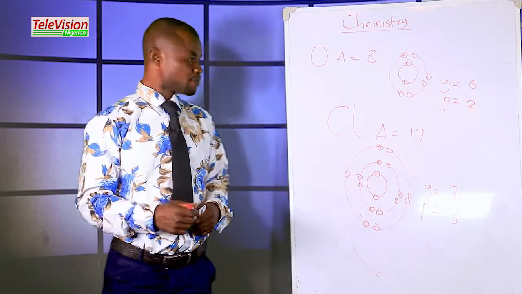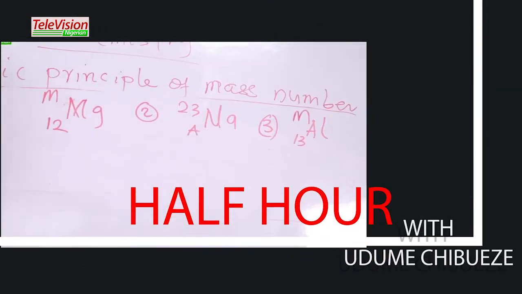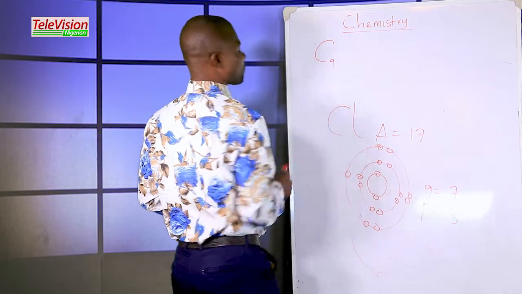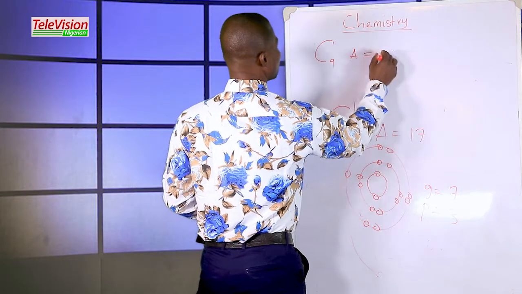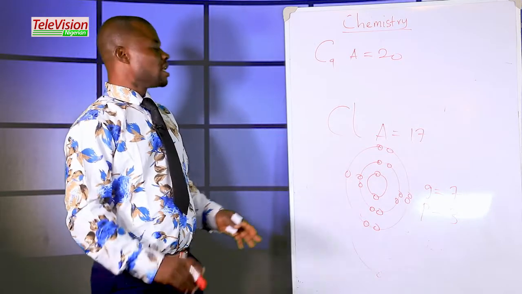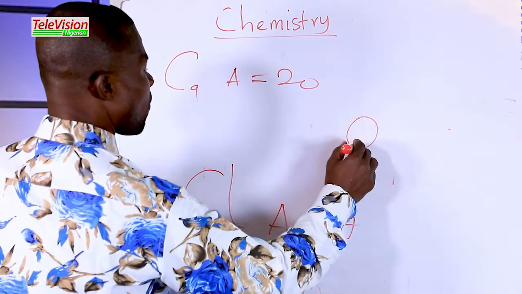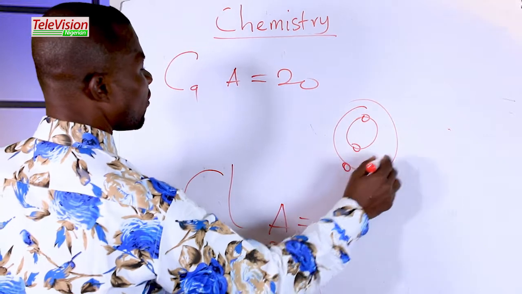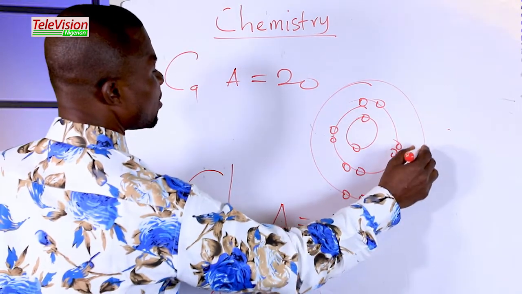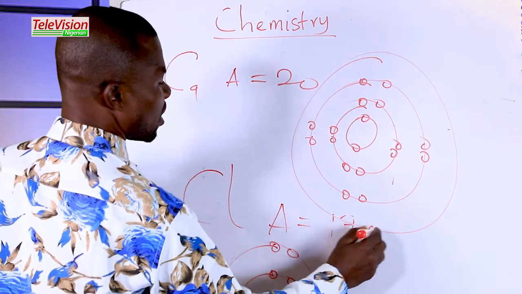Let's also consider another example. Let's consider calcium. The symbol of calcium is Ca. The atomic number of calcium is 20. We are going to carry out the electronic configuration of this calcium, which is going to be 1, 2, 3, 4, 5, 6, 7, 8, 9, 10, 11, 12, 13, 14, 15, 16, 17, 18, 19, 20.